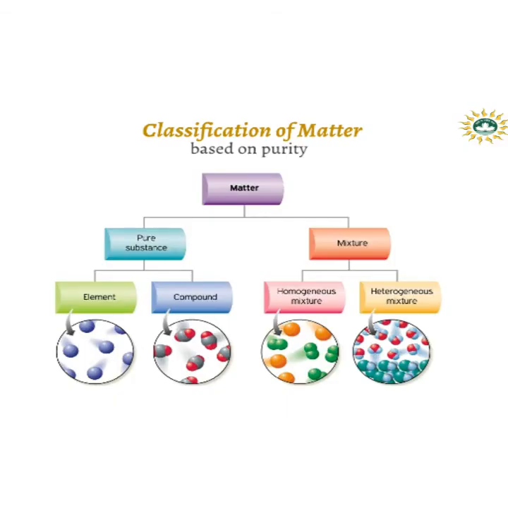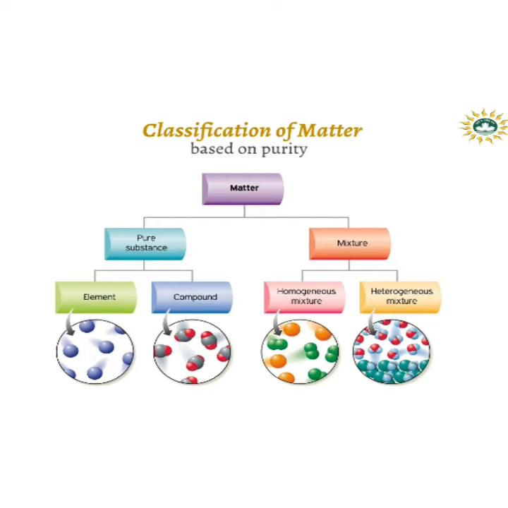So what are the characteristics of pure substances? A pure substance is composed of the same kind of particles and is homogeneous throughout. A pure substance has definite properties and the same composition throughout. A pure substance always displays sharp or definite melting point, boiling point, etc.